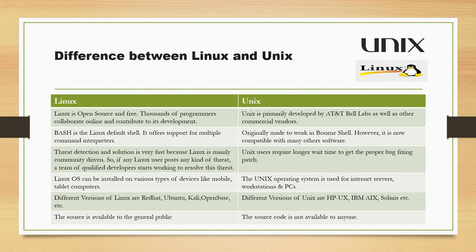And now, last but not least, I would like to talk about the source. It is available to the general public in the case of Linux. So it's completely open and free for all developers. You can download it, do some kind of R&D, change the permissions, make any kind of changes, and create your own Linux. But when we talk about Unix, the Unix source code is not available to anyone because it is only available for commercial use. So guys, those are the differences between Linux and Unix.